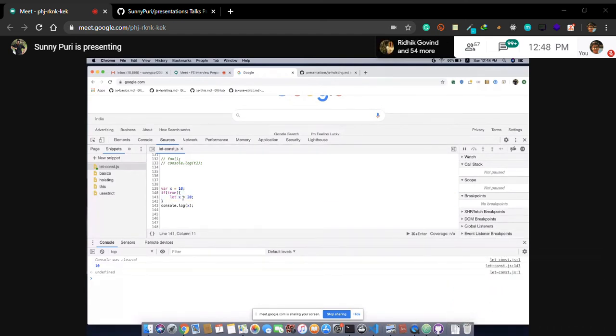Okay, let's say another example. A for loop with setTimeout. What will be the output, guys, in this case?